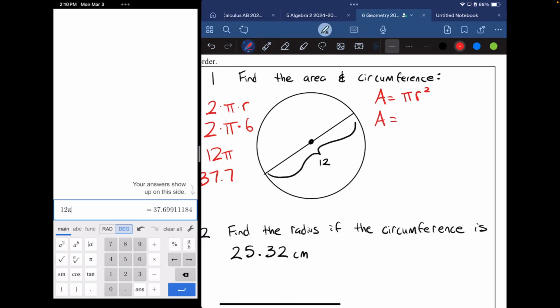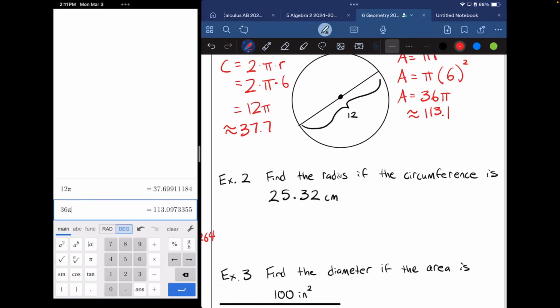So if area is equal to pi r squared, this is going to be pi times our radius, which we know is half of the diameter, again, 6. And then I'm going to square that. So the area here is 36 pi. Again, on the calculator, you can approximate this using the wavy equal sign, saying 36 pi, and we get about 113.1, rounding to 1 decimal place. So that's kind of like an easy, 7th grade type of problem. So we're going to go a little bit higher in our class.